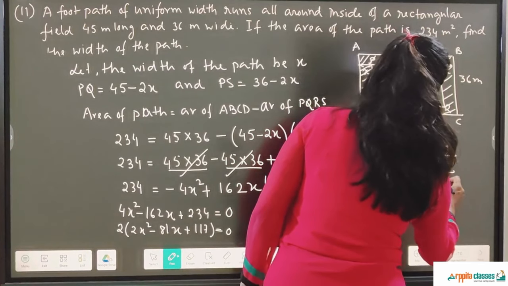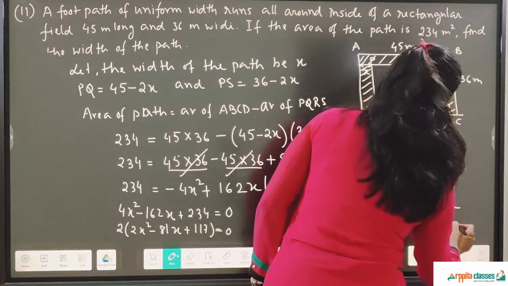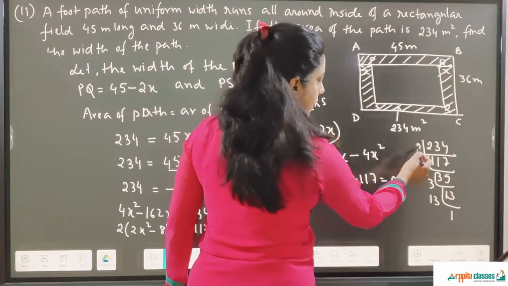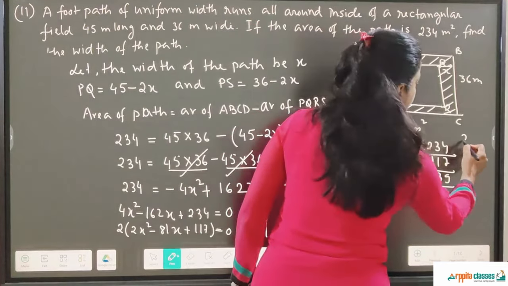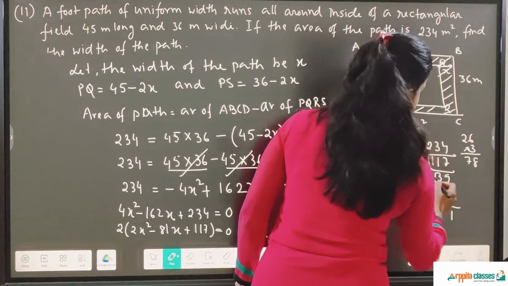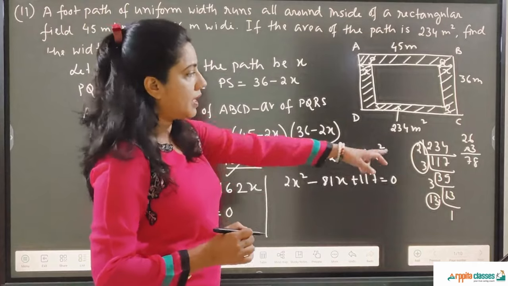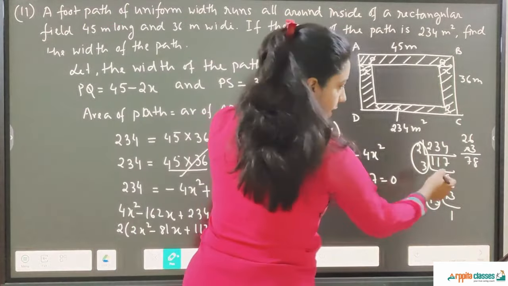So I'll find out all the factors first. So 13 into 2, 26 into 3. If I take 26 into 3 as one factor, it is 78. So I'm taking 26 into 3 as one factor, 13, 3 and 2 as one factor, and the other factor is 3.